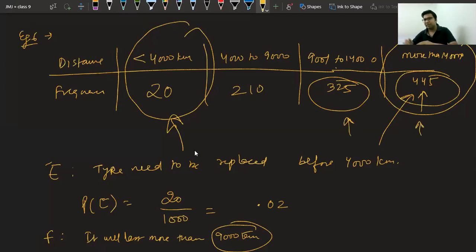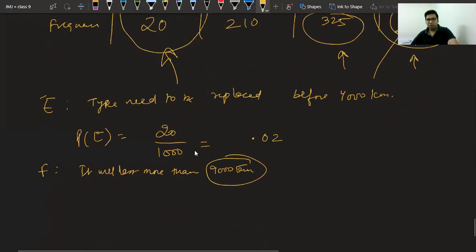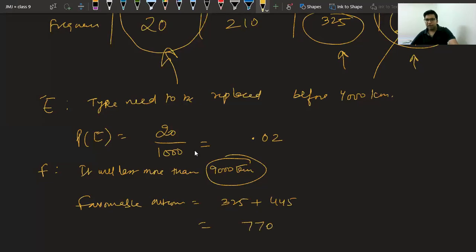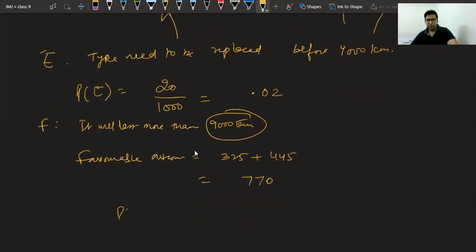It is more than 9000. So the favorable outcomes are 325 plus 445, and if you add them you will get 770, and the probability of this event F is given by 770 upon 1000. That's it. Bhavya, why have you added 20 and 210? Are you talking about the last part?